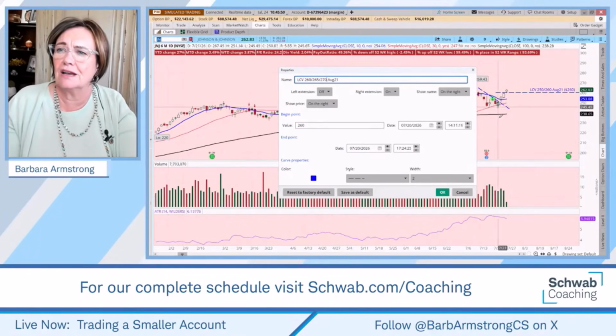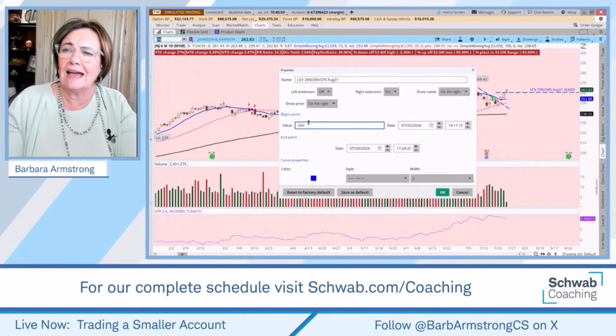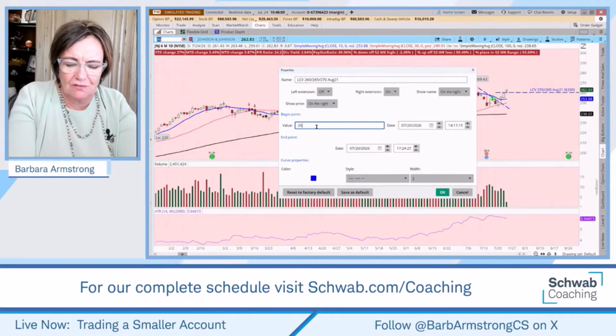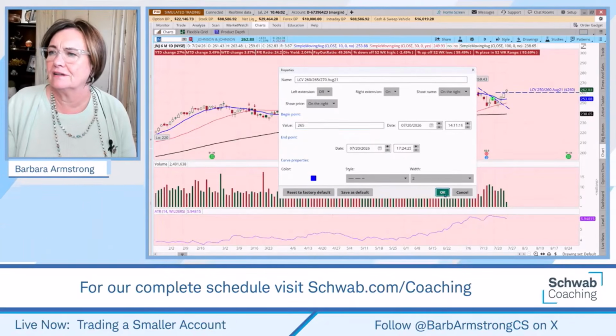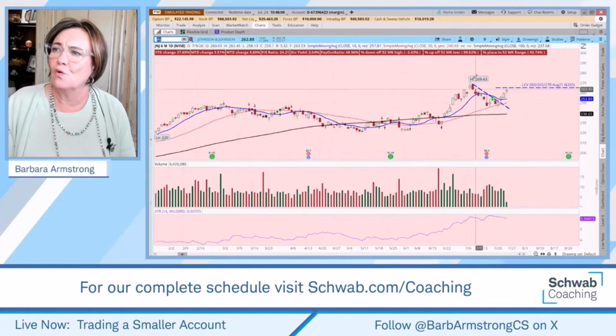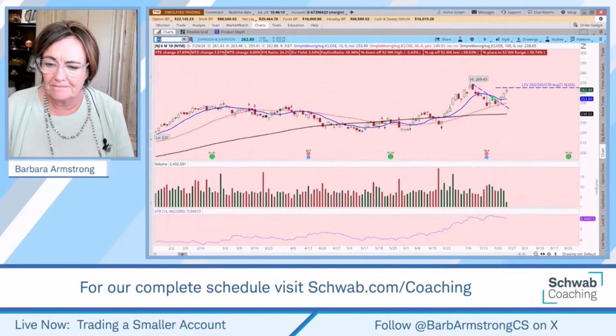So we've got two trades on, and we're starting at 260. We want it to go to at least 265, or 270, which is just above this previous high here.